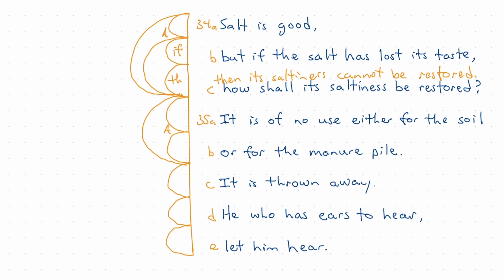And this seems to be a construction that also exists as an if-then relationship, where Jesus is saying, if anyone has ears to hear, then let him hear. Sometimes I'll define this as an if-then, sometimes I'll just write conditional to remind myself that this is the condition of hearing. Whoever has ears to hear, let him hear.